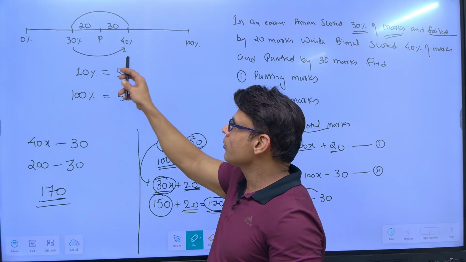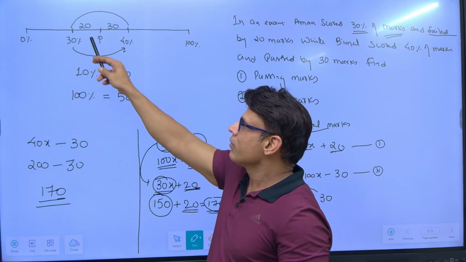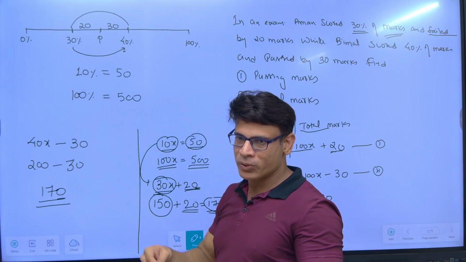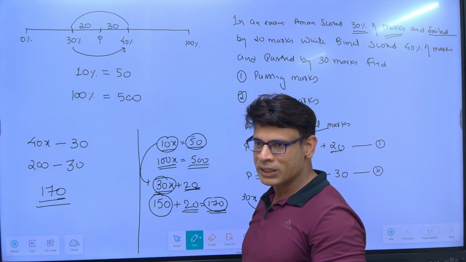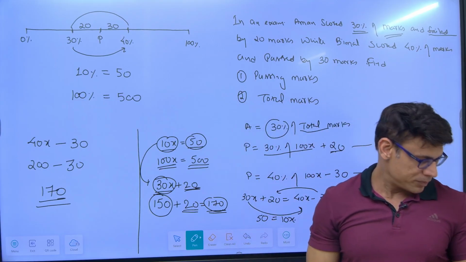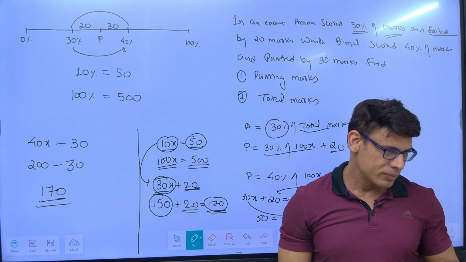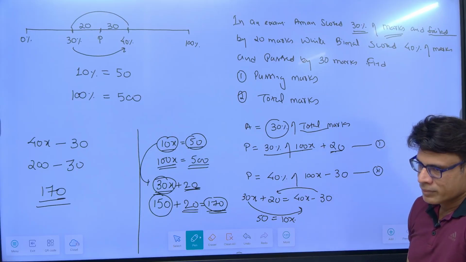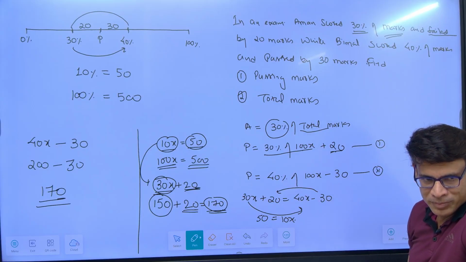So you move from here to here, there is a 10% increase. When you go on the number line from here to here, you are covering 20 plus 30, you are covering 50. So 10% is equal to what? 50. Understood?